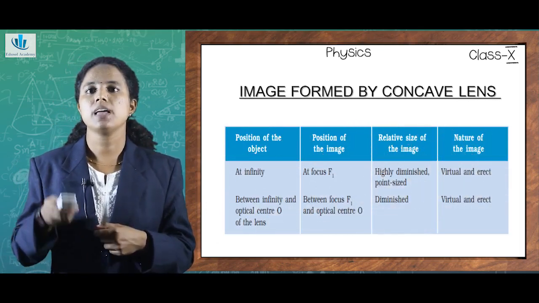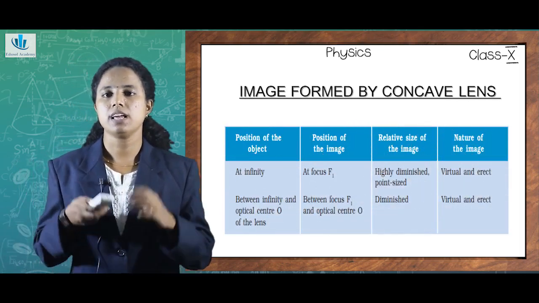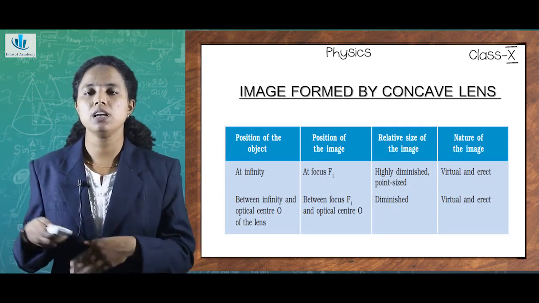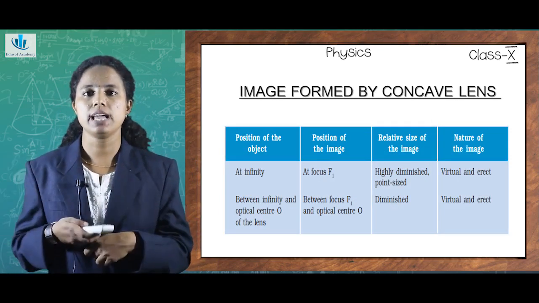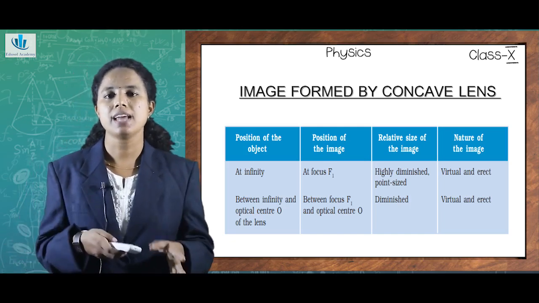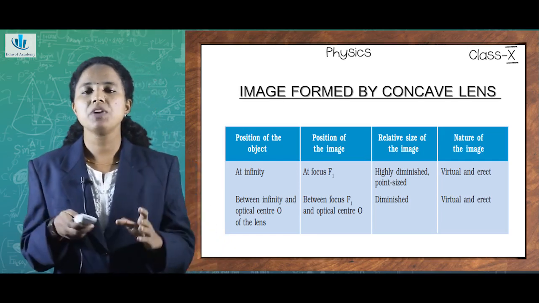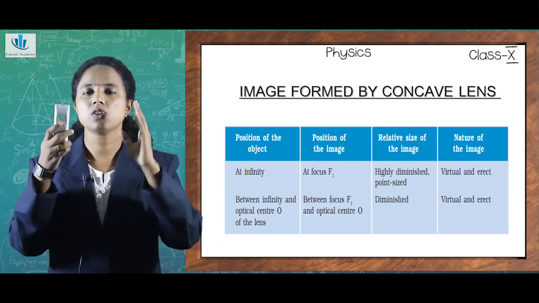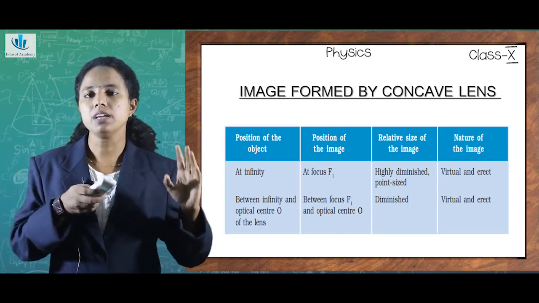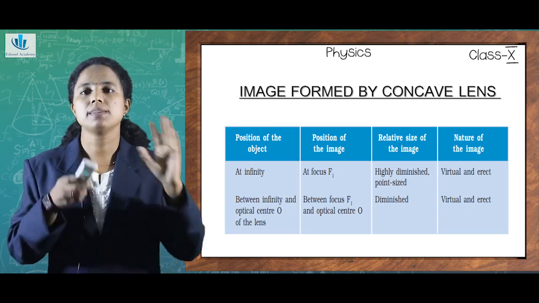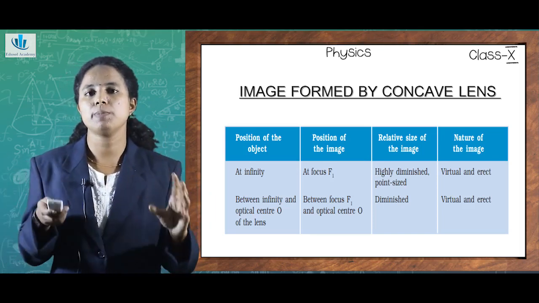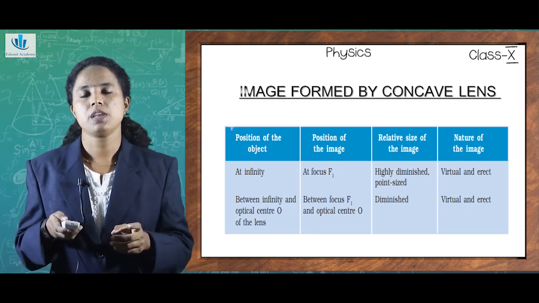So we can summarize the image formed by a concave lens in both these cases. Whatever be the position of the object, whether it's at infinity or between infinity and the optical center of the lens, the nature of the image formed is always virtual and erect as well as diminished. So when we look at concave mirrors, concave lens, convex lens, everything, the natures of images have altogether some similarities. Only in certain positions of the object there will be some exceptions.